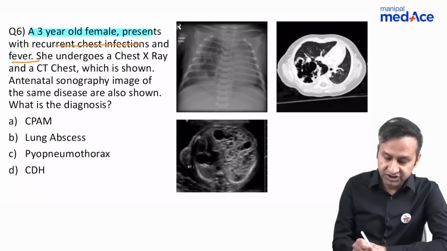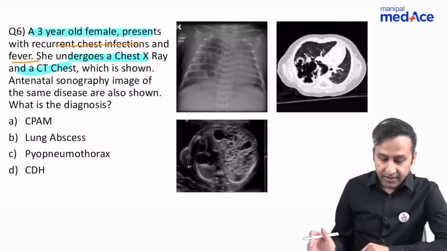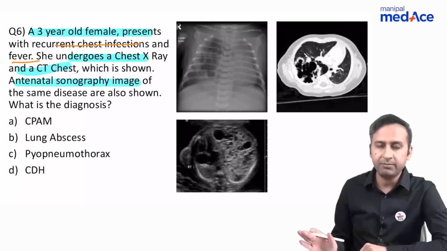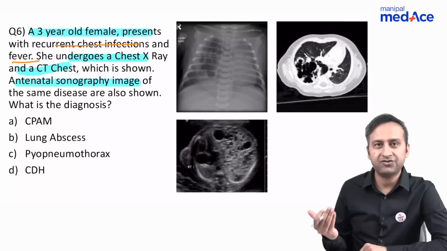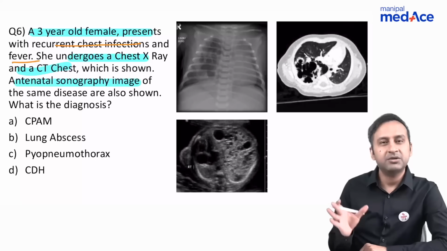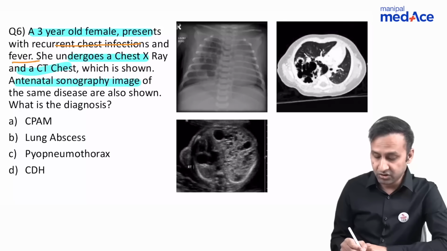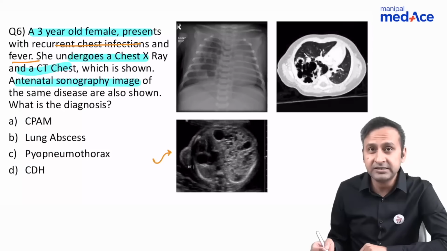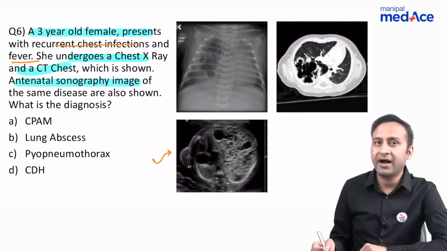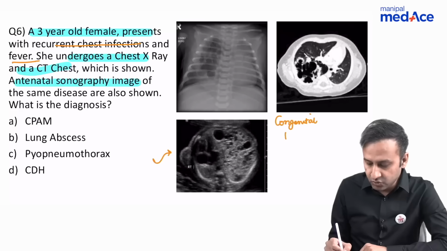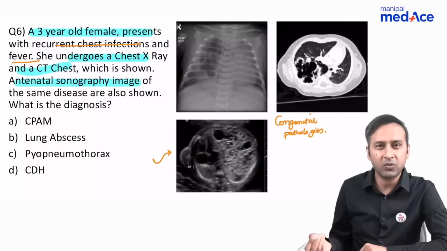So she undergoes a chest X-ray and a CT chest, the images of which the examiner had given you. And at the same time, examiner had also given you the antenatal sonography images. Now, this does not make sense. The patient is coming to you at 3 years of age, so you will image the patient at that particular age. But the examiner is also giving you an image of antenatal sonography of the same condition. It means examiner wants to highlight that this is some form of a congenital pathology, because only congenital pathologies you can pick on an antenatal sonography. Infective pathologies are really acquired pathologies.